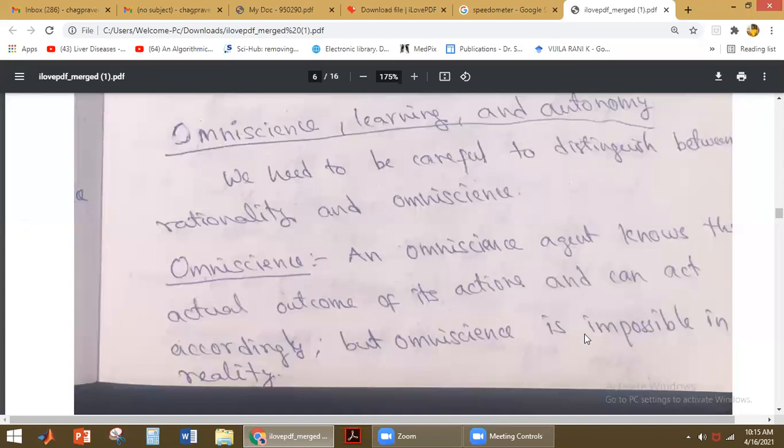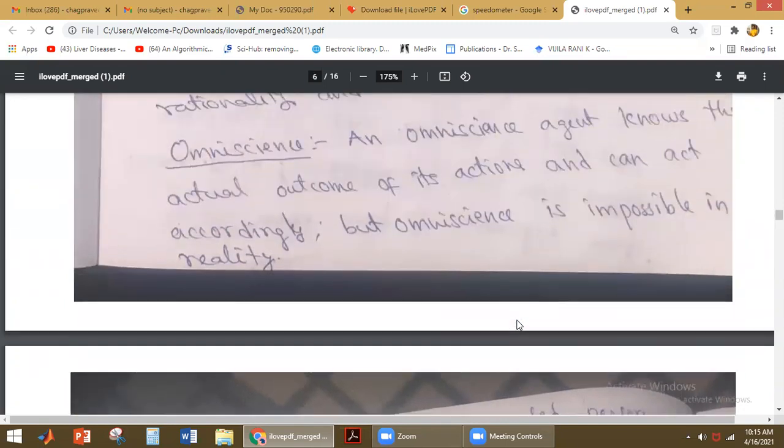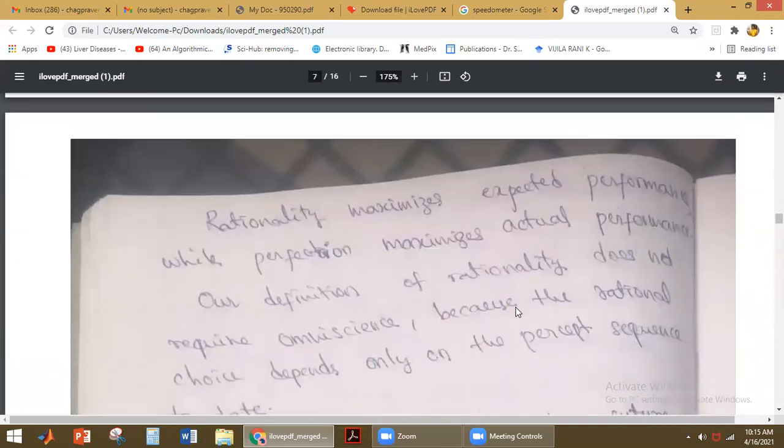Omniscience is impossible in reality. Okay, so if you want to design any agent with omniscience, it is impossible to design, because it would know what is the outcome for an action. If it is performing some action, what is the outcome of its action? It knows already, so that is why it will be acting accordingly. Okay, that is called omniscience. So it is difficult to design agents with omniscience. So now we'll see what is rationality.